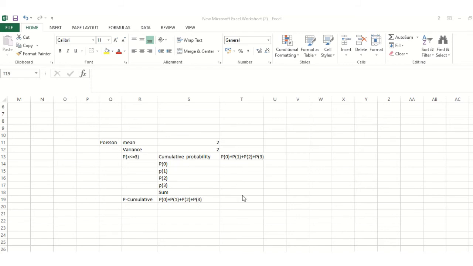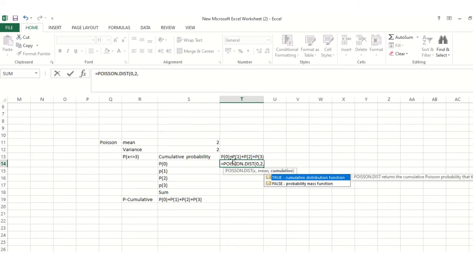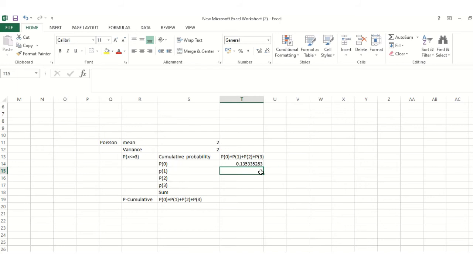So if we will see both here, if you want to see the exact probability of 0 being happened, you have to say Poisson distribution, and our x value is here 0, then the mean value we have seen is 2 here, and here you have to see, instead of cumulative you have to go for probability mass function, so that is false. So this is the probability of 0 mistakes in the page.